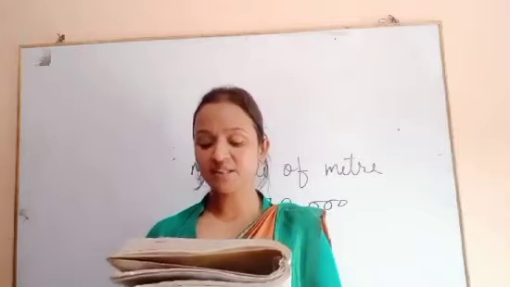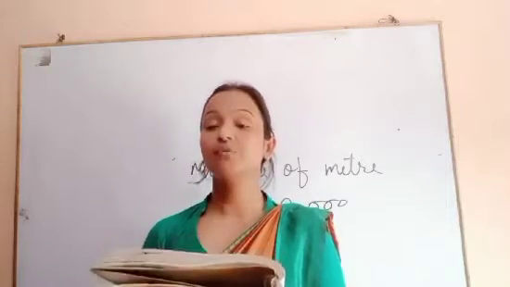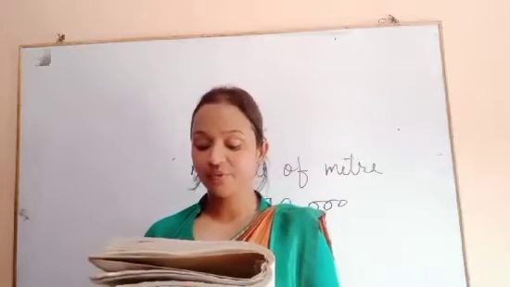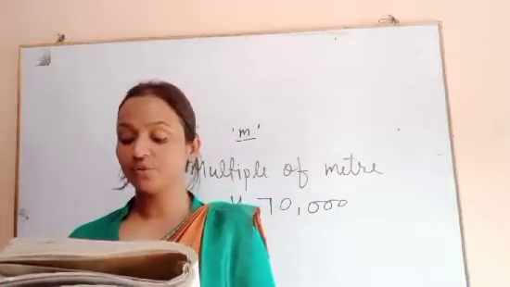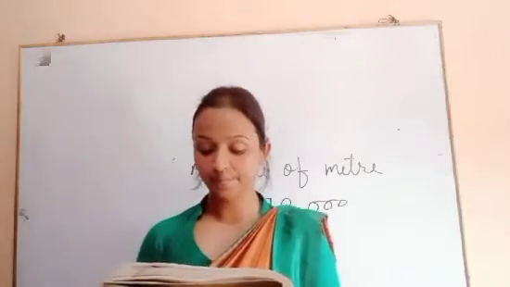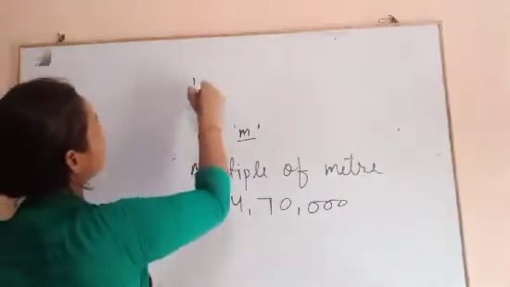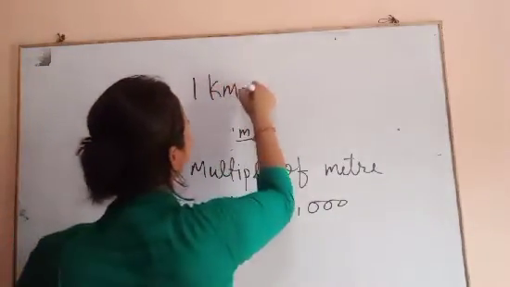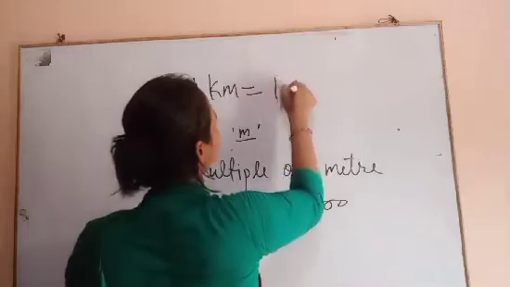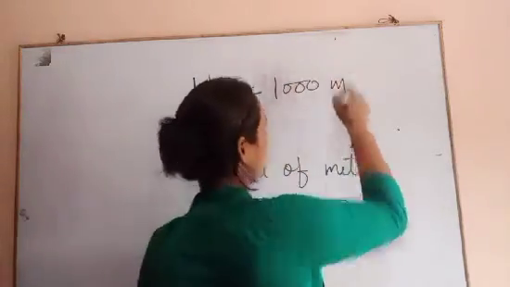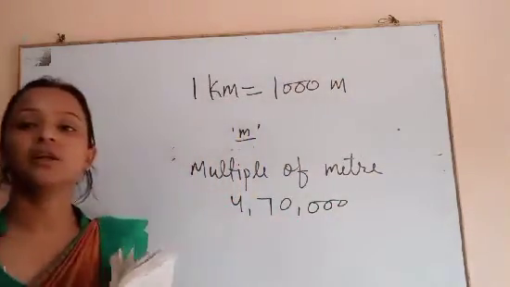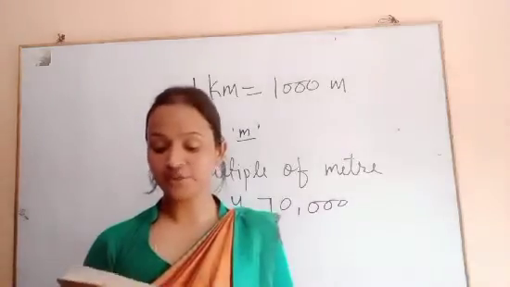In Latin, the word kilo means 1000, and 1 kilometer stands for 1000 meters. Then we can say that 1 kilometer is 1000 meters.